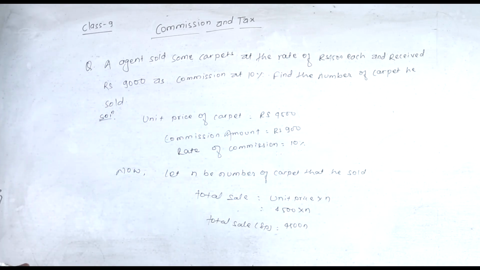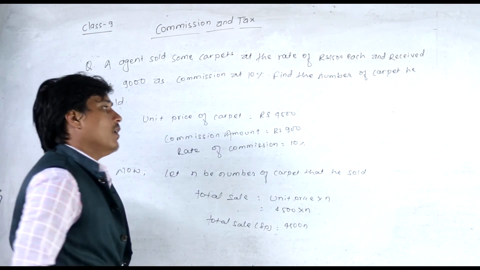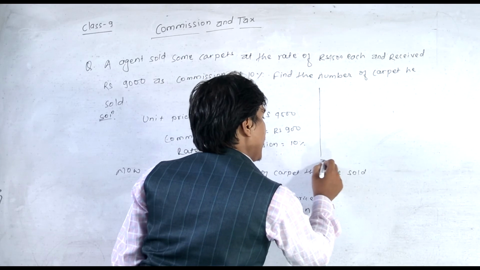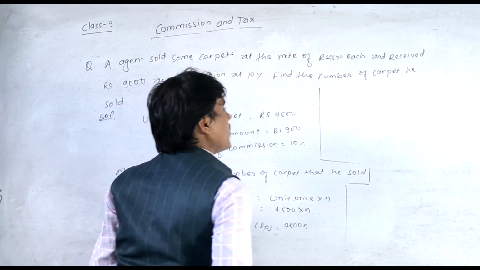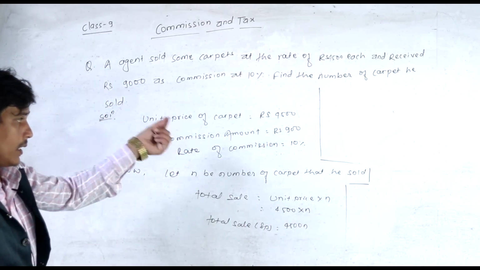Yes. Now we can find in a very easy way the number of carpets sold. We have the commission amount, we have the rate of commission.